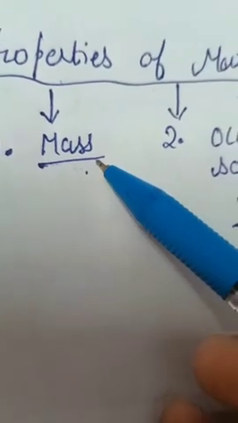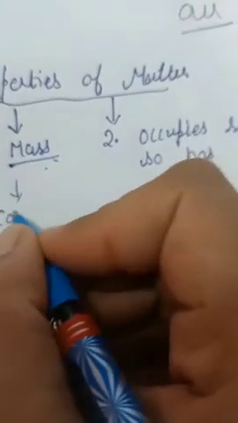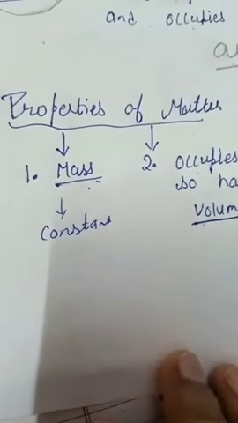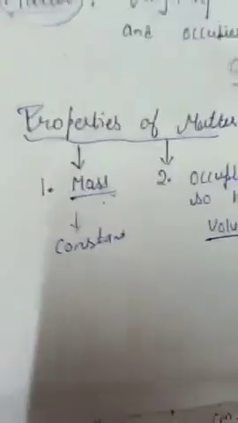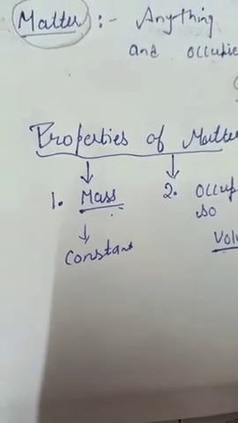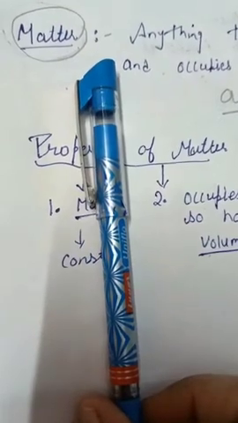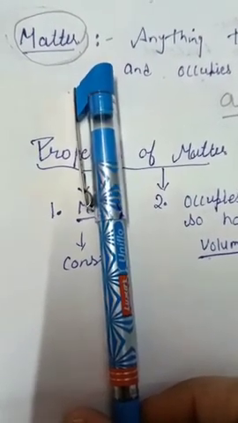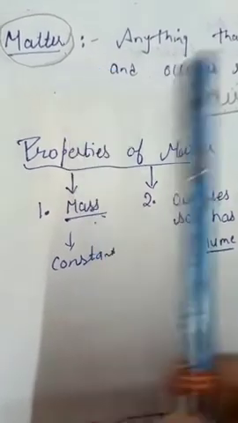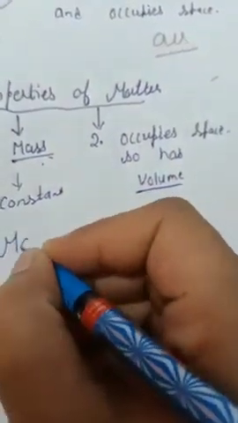The mass of an object is always constant. Constant means always the same, not changing, regardless of where the object is. For example, this pen would have the same mass on the moon or on Jupiter as it has on the Earth.